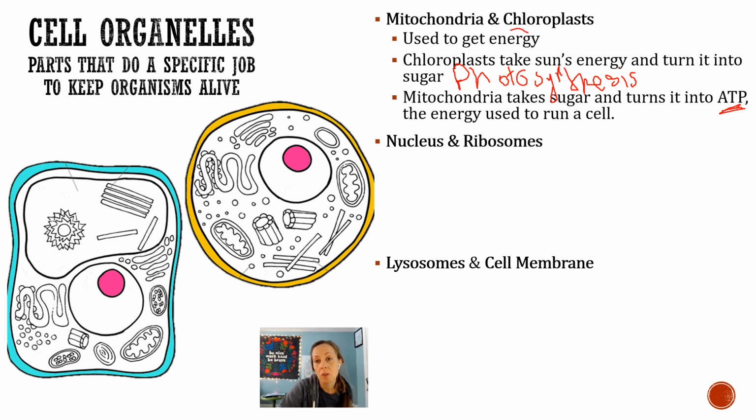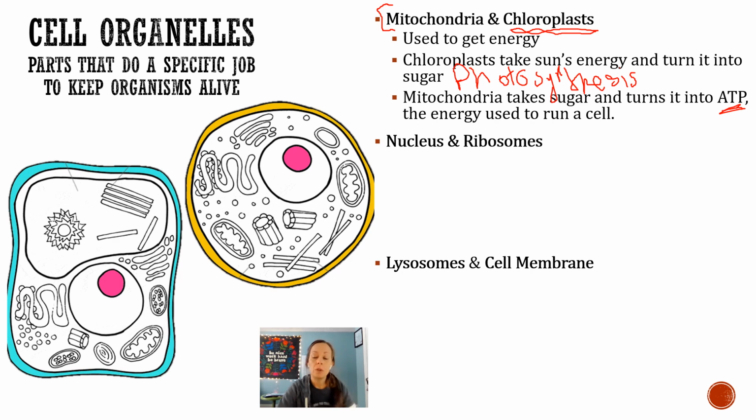Plants or green organisms have chloroplasts. Every eukaryotic organism is going to have mitochondria. So plants have mitochondria and animals because all of them need to break down those sugars to get energy.